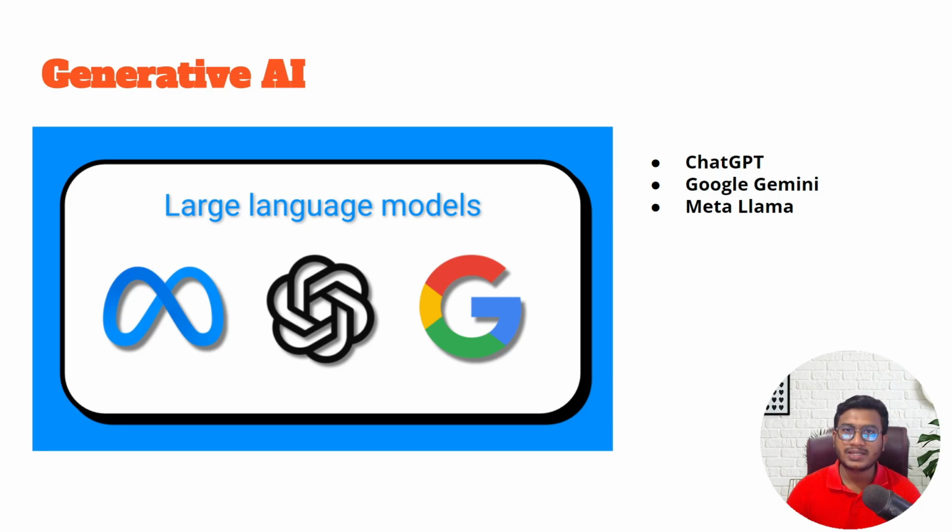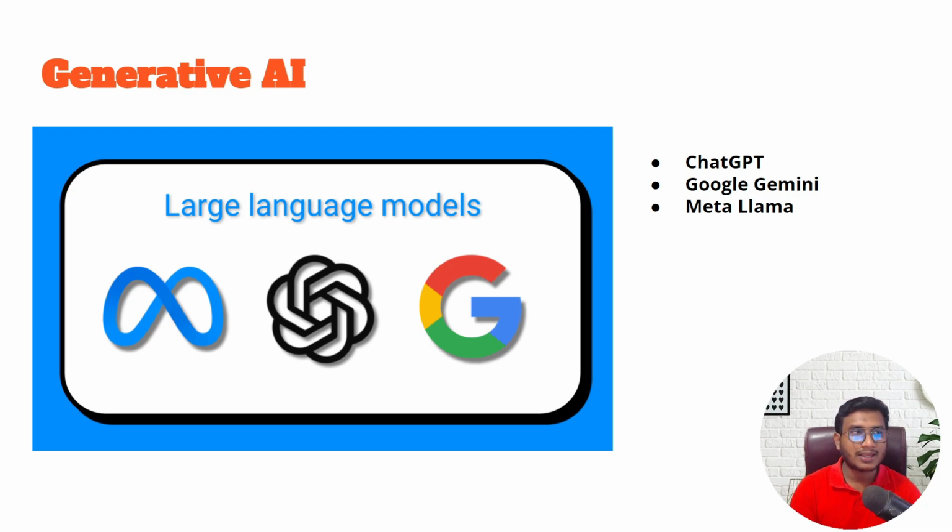That means ChatGPT is developed by OpenAI, Google Gemini is developed by Google, and Llama is developed by Meta. Meta AI, that means Facebook. So all the tech giant companies are working on generative AI. Day by day, they are improving it. They are bringing different large language models, and they are launching different applications for the users. Nowadays, all the companies are using generative AI to implement their products.